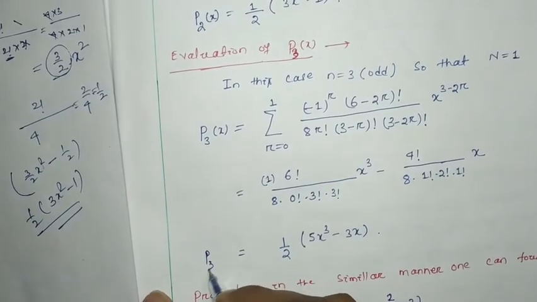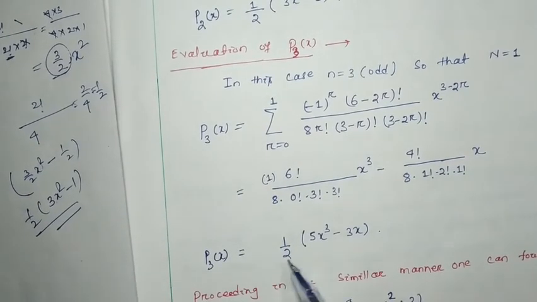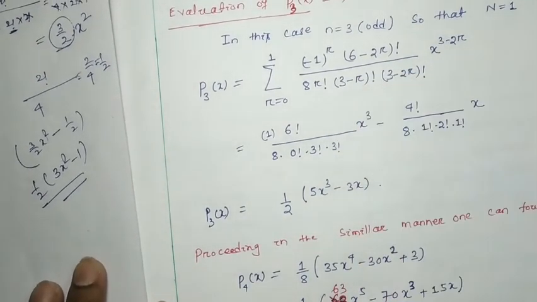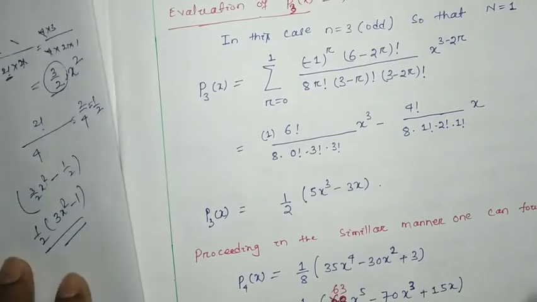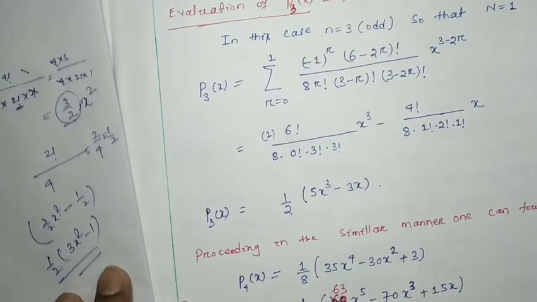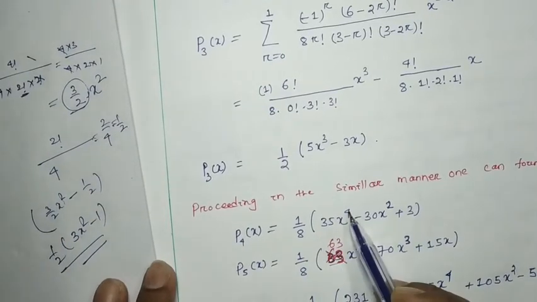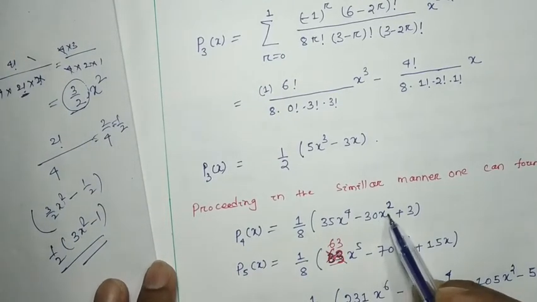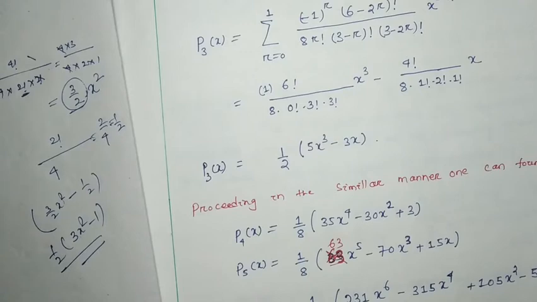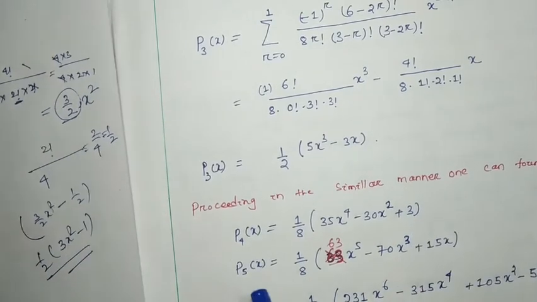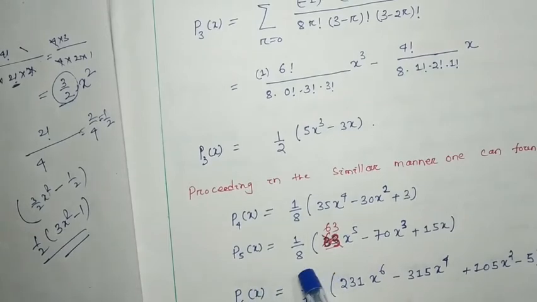Similarly, if we adopt this procedure, you can find P4x will be 1 by 8 into 35x to the power 4 minus 30x square plus 3. Then P5x will be equal to 1 by 8.